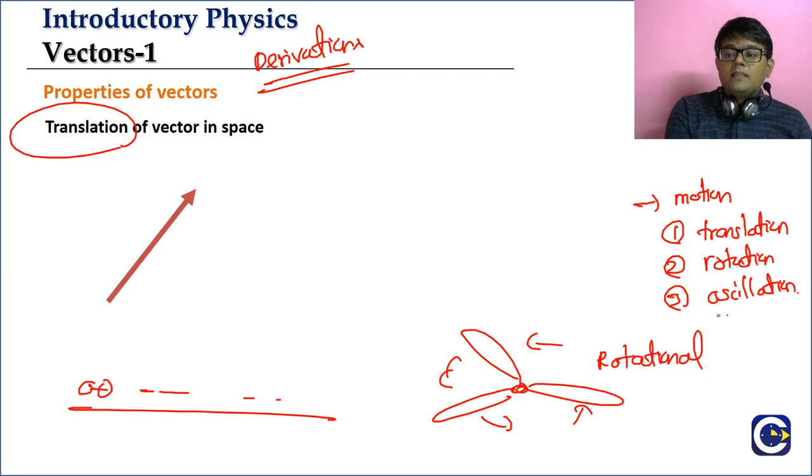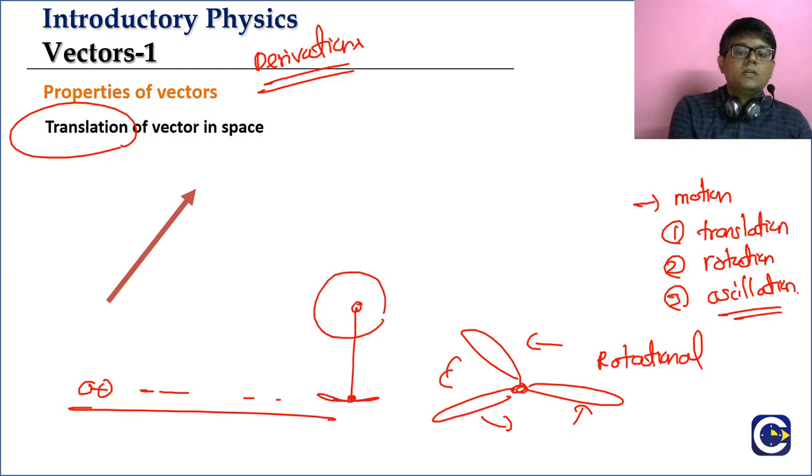Okay, and the other type of motion is oscillation. Like if you see the pendulum in a clock, what does the pendulum bob do? It will do oscillations. So we have these three types of motion: translation, rotation and oscillation.